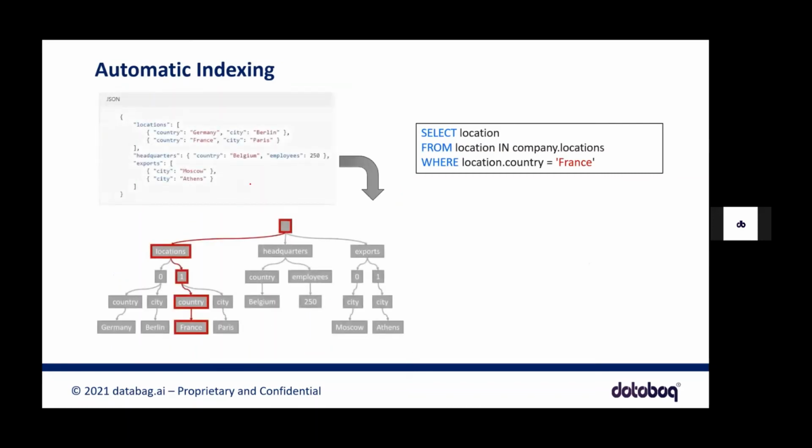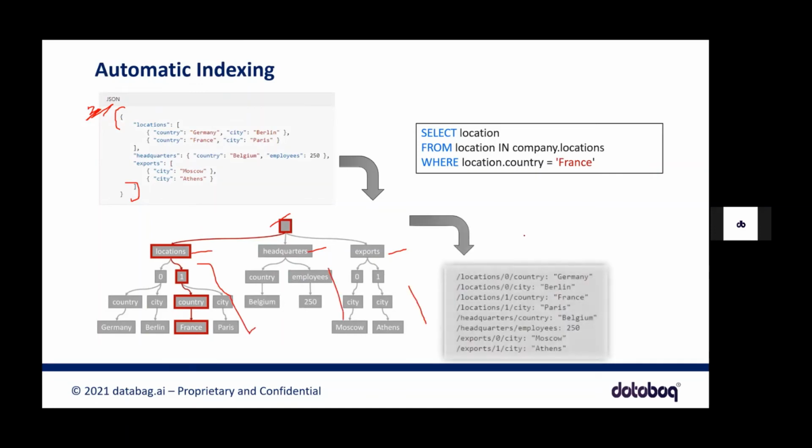Like I said, you have this tree-like structure. This is a JSON document, and you might have a root node, and within that you have leaf nodes, like location, headquarters, exports, and within those again subnodes. And it tries to put it in the file systems. At the end of the day, guys, this is again a Hadoop system. Everything is stored in the file system in the data centers.